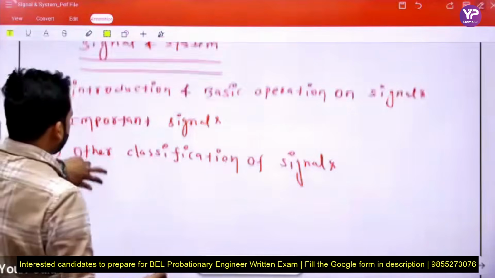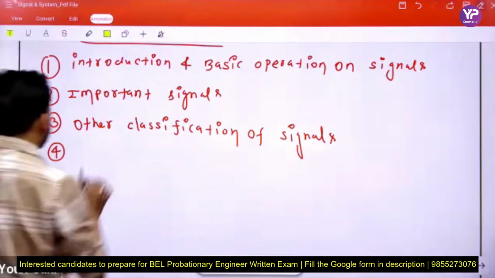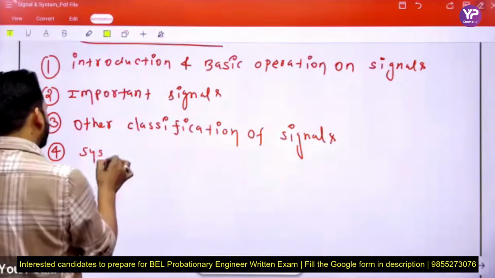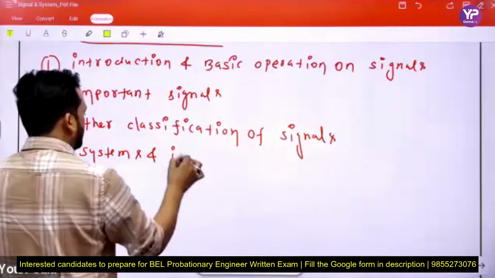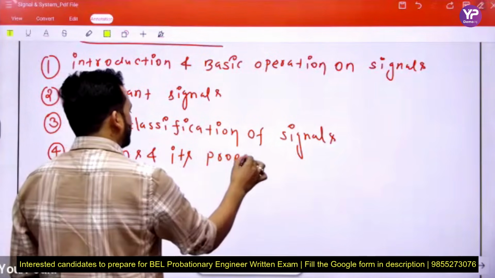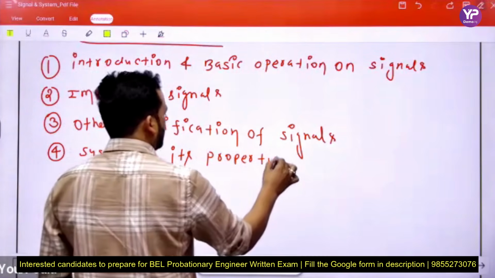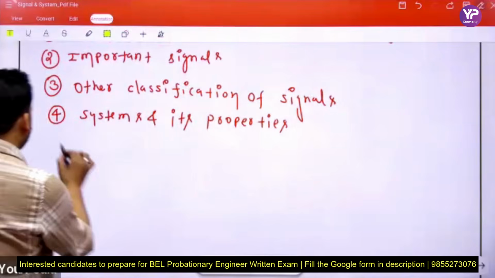Next, in the fourth chapter we discuss systems and their properties. Next, fifth chapter.